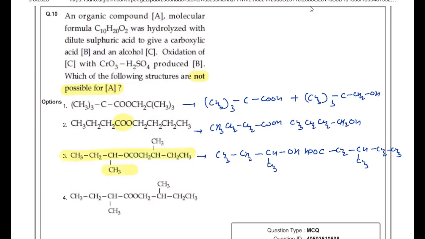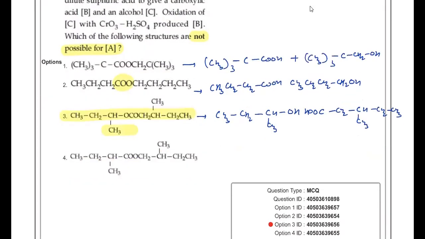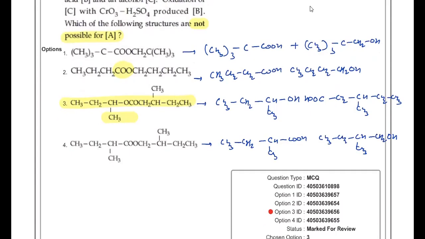In the case of the fourth, you can also check the same thing. If you write the hydrolysis product, the carboxylic acid form is CH3CH2CH(CH3)COOH, and the alcohol form is CH3CH2CH(CH3)CH2OH. So on oxidation of the alcohol, we get the carboxylic acid. So this is not the answer. It is asked in which case it is not possible, so a not possible structure of A is asked. So the answer must be 3.